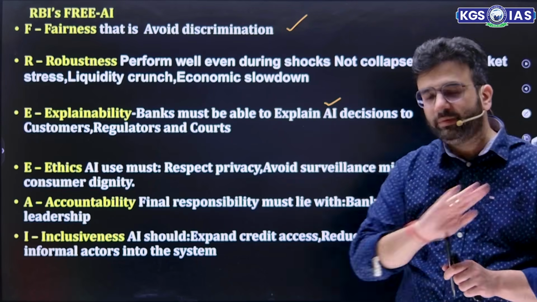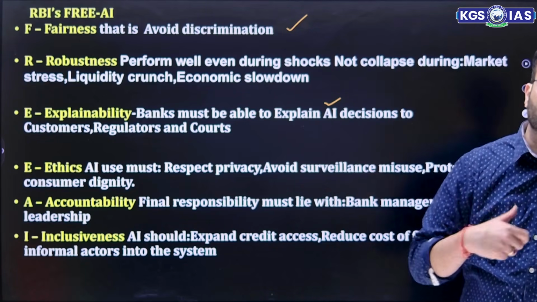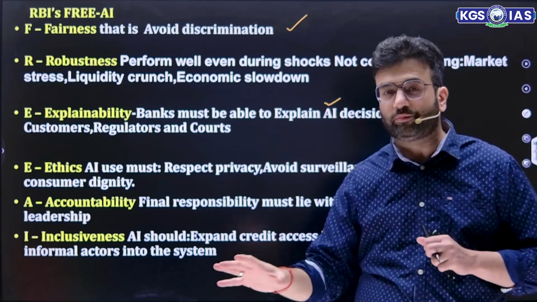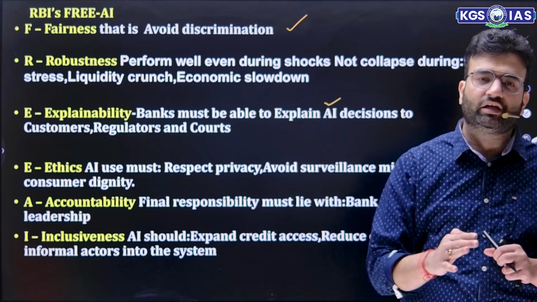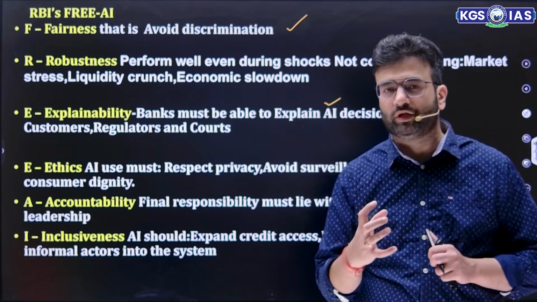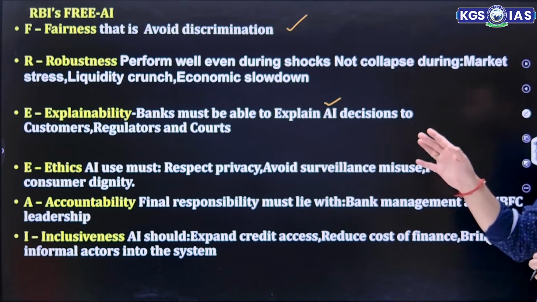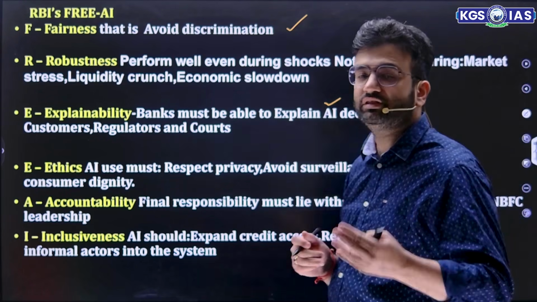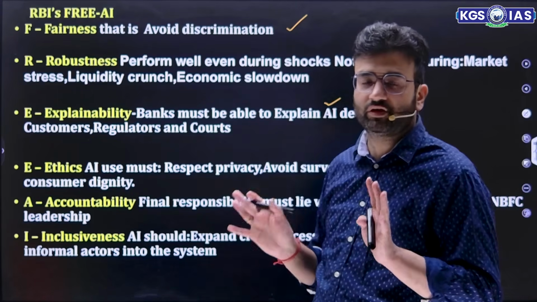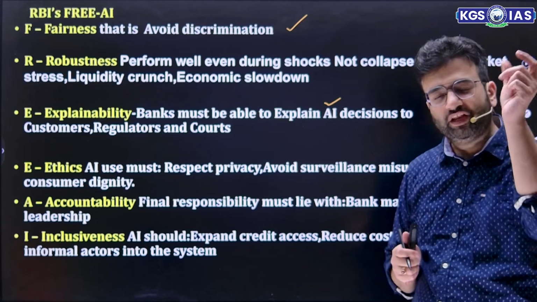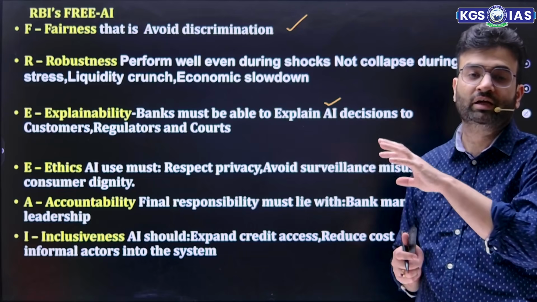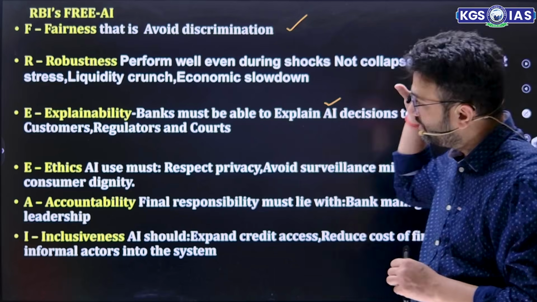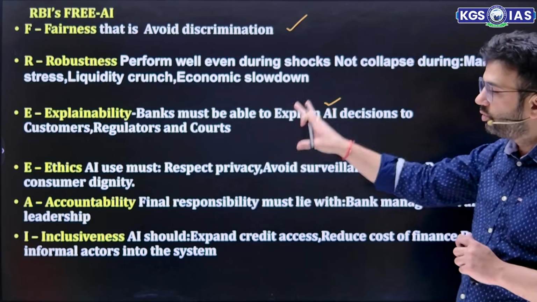Fairness, that means there should not be any kind of discrimination. Robustness means even when the system is collapsing, or even when the economy is facing problems, it shouldn't collapse. Liquidity crunch, economic slowdown, it should stand like a mountain. Then explainability, bank must be able to explain AI to customer, regulator, and courts. The reason is it's still a new kind of thing for many people. For 145 crore Indians, we have only very few people who understand this concept. Still, the majority of the population doesn't understand how to use it, what are the changes it led to. So we explain this to customers, to regulator, and to court as well.